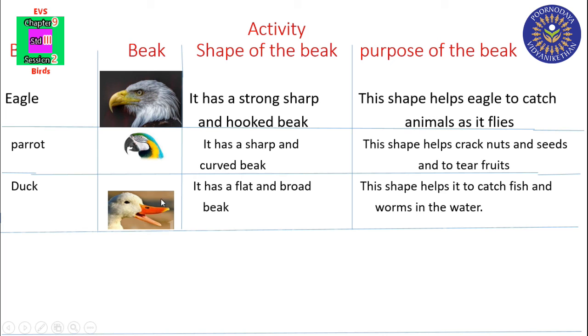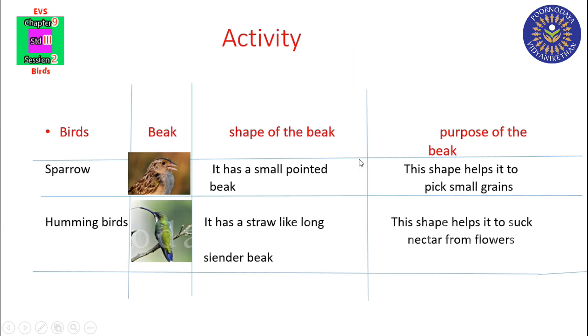Duck, you can see the beak of the duck. Shape of the beak: it has a flat and broad beak. Purpose of the beak: this shape helps it to catch fish and worms in the water. Now, continuation of the activity. Sparrow, we can see the beak of the sparrow. Shape of the beak: it has a small pointed beak. Purpose of the beak: this shape helps it to pick small grains.